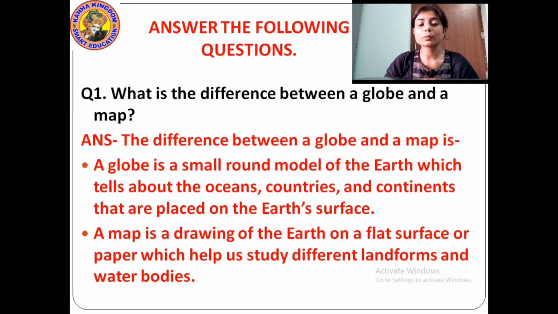I repeat the question and answer once again. Question number 1, what is the difference between a globe and a map? The answer is, the difference between a globe and a map is, a globe is a small round model of the earth which tells about the oceans, countries and continents that are placed on the earth's surface. And what is a map? A map is a drawing of the earth on a flat surface or paper which help us study different landforms or water bodies. Okay?